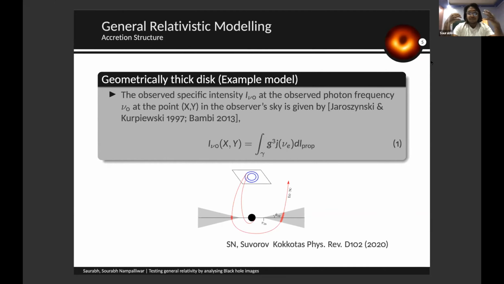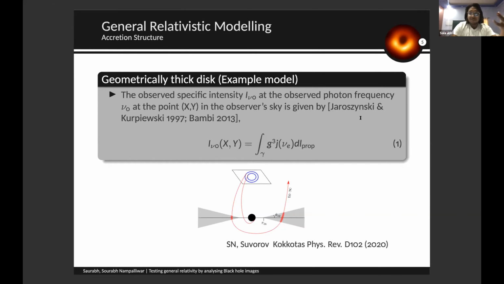So what we are doing is generating these theoretical images to compare with our theories in general relativity and see if we have any deviation. In order to do so, we have different models of the accretion region, the surrounding accreting matter. For this, we have an example model, a geometrically thick disk, where the intensity is given by this particular expression, in which g is the redshift factor, j nu e is the emissivity at some particular frequency, and dl prop is the proportional length. So we use some accretion matter around this black hole, which will light up the surrounding area and give us an effect like this image.